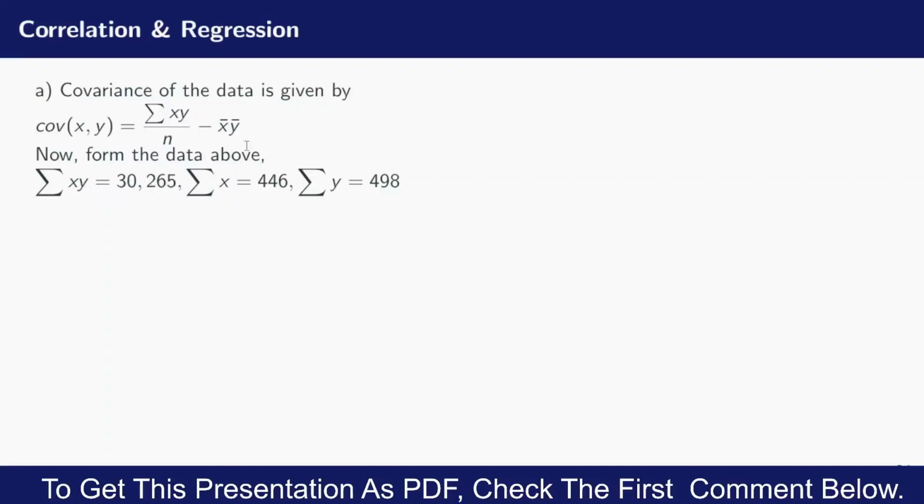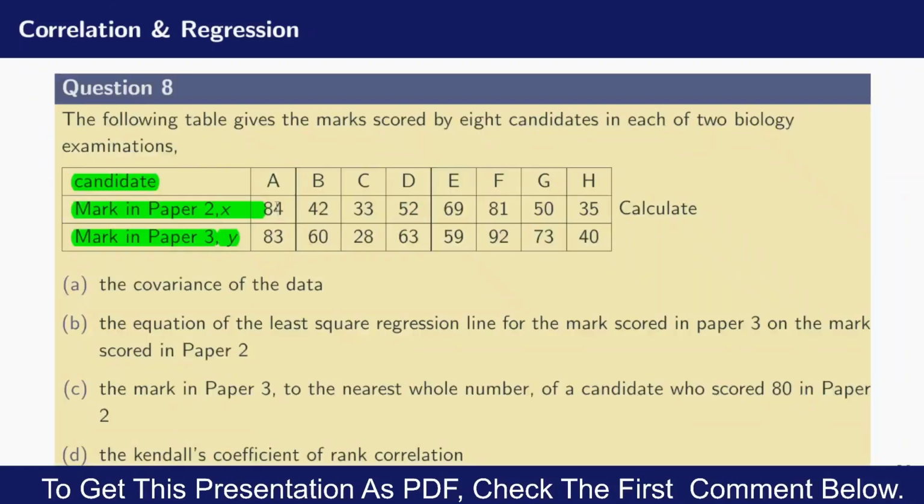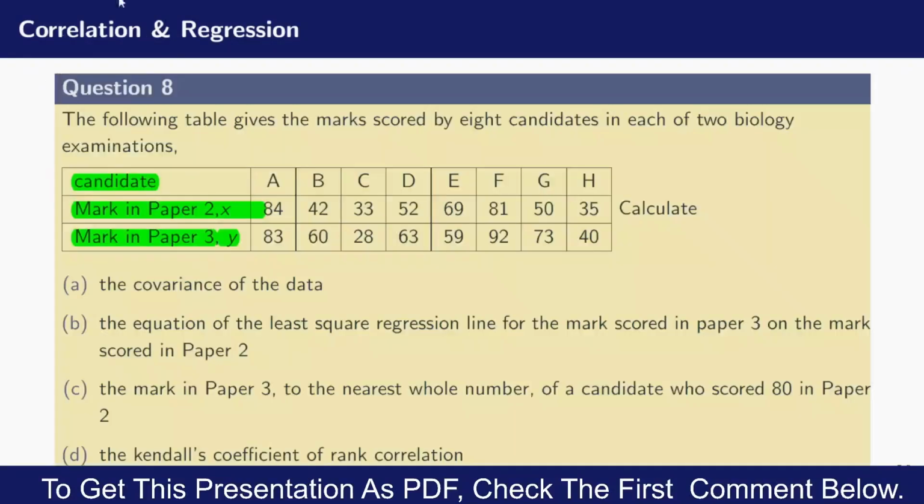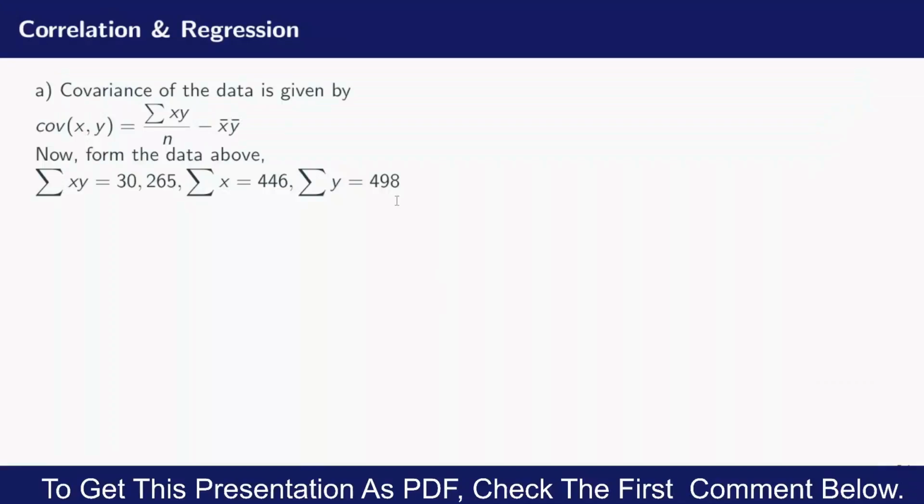30,262. And also, in order to find the mean of the X values, I must sum the X values, and to find the mean of the Y values, I must also sum the Y values. The sum of all the X values, that is, if I add 84 plus 42 plus 33 plus 52 right up to 35, I'm going to have the value 446. And if I also add the Y values, 83 plus 60 plus 28 plus 63 plus 59 plus 92 plus 73 plus 40, I will have 498. You can add that to confirm. Pause the video and add and confirm that these values are correct.